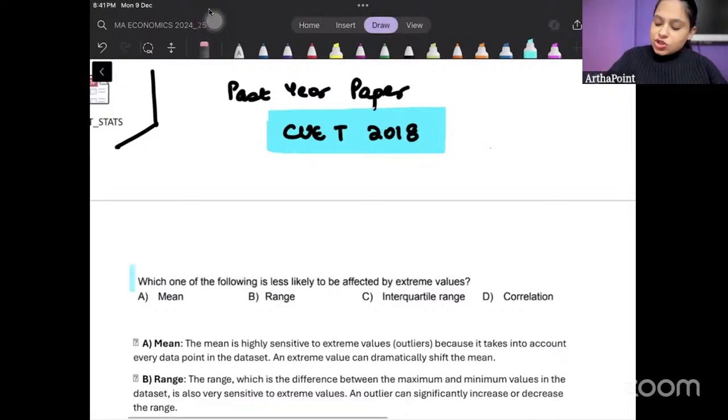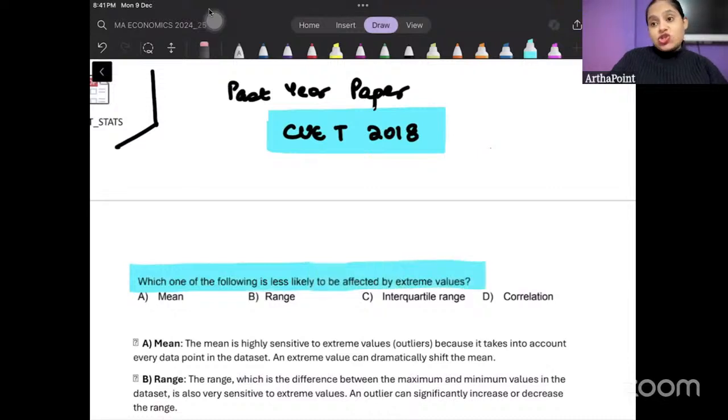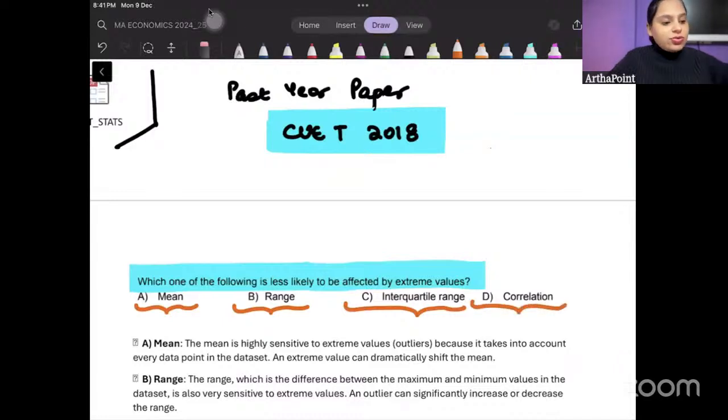It says, which of the following is less likely to be affected by extreme value? Less likely. 4 options are given to you: mean, range, interquartile range, and correlation. Try to do this question. Tell me what you think answer should be. Okay. You're saying everyone is saying D. Anything else?